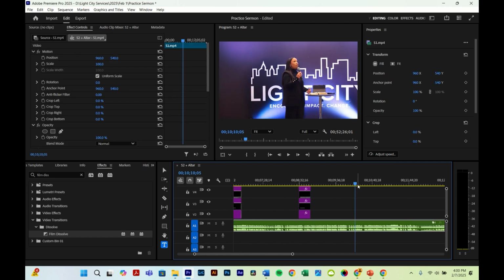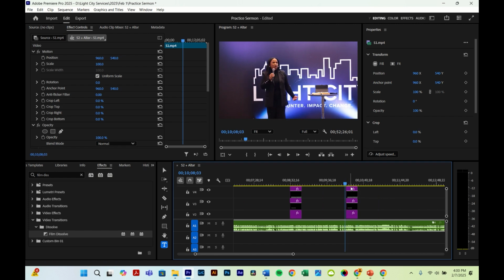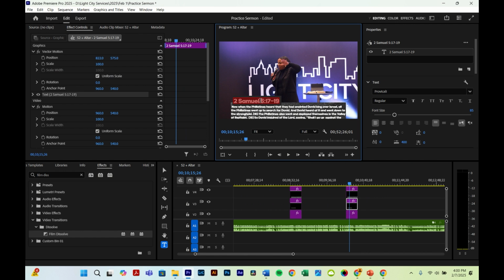Let's say she needs a new verse at this point. Make sure your cursor is there. Copy, Control V, paste. And from there, I can change this to whatever verse. Let's say she said Psalms chapter 5. I can just go ahead and edit this. Obviously, I'm going to have to adjust things. She needs verses 12 through 14.